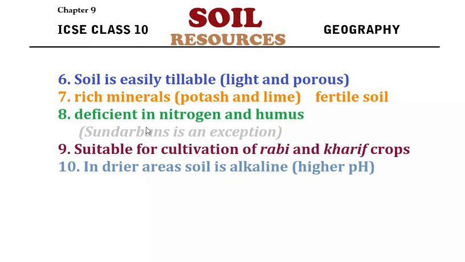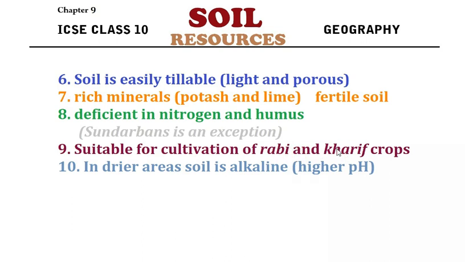Only one exception is the Sundarban area. In the Sundarban area we have humus content because the Sundarban delta is thickly covered with vegetation. Therefore, humus content is found in the deltaic alluvium of the Sundarbans or the Ganga-Brahmaputra delta region. But in all other areas, soil lacks nitrogen as well as humus content. And the soil is generally suitable for cultivation. Alluvial soil is generally suitable for the cultivation of both rabi crops as well as kharif crops.